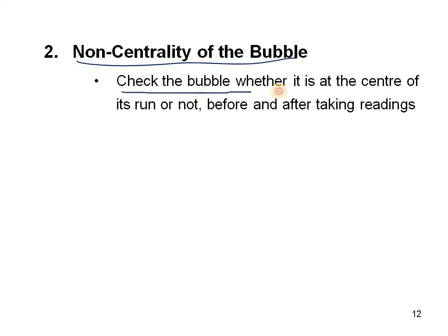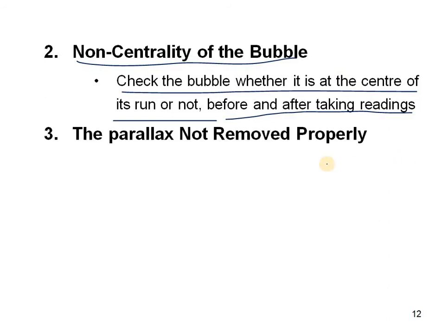And the next one is non-centrality of the bubble. Non-centrality of the bubble means we check whether the bubble is at the center of its run or not, before and after taking readings. So when we are fixing the instrument on the ground, first we have to set the bubble at the center. Before taking readings we have to check it, and after taking the reading also we have to recheck whether the bubble tube is in the same condition or not, so that we can identify it is in the correct position.